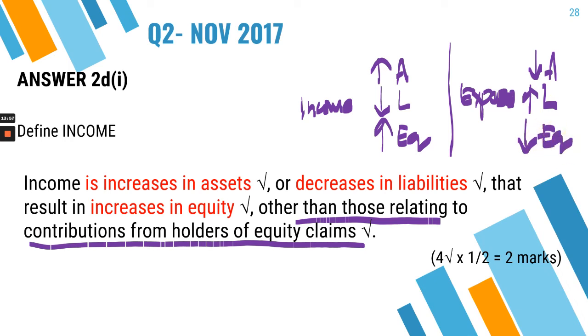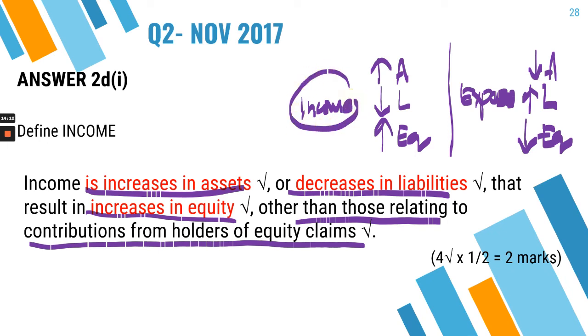So that is also one way of trying to remember the definition, right? So income is an increase in asset, decrease in liability, or increase in equity. You can use this simple diagram, if you can put that as a diagram.